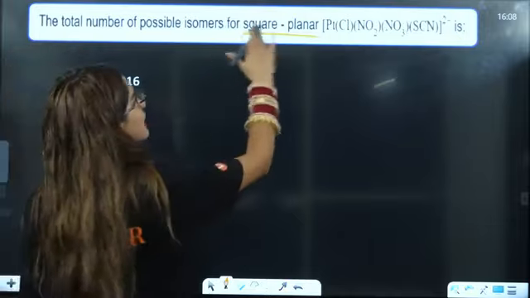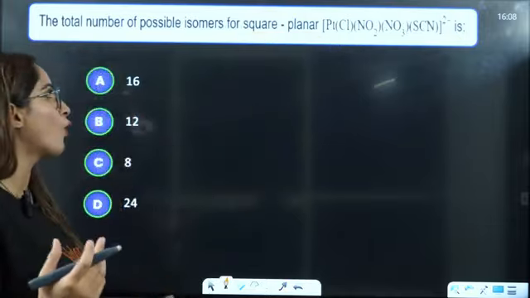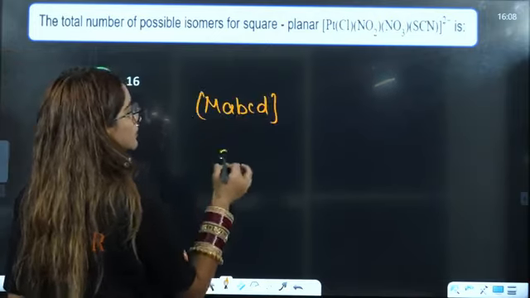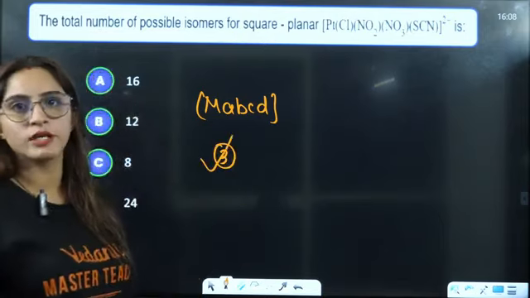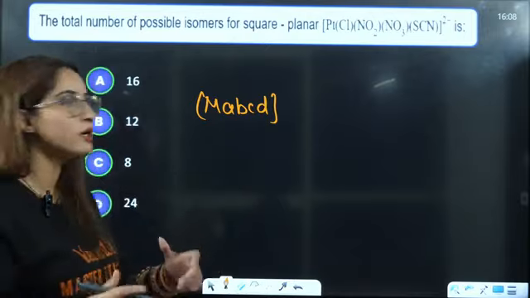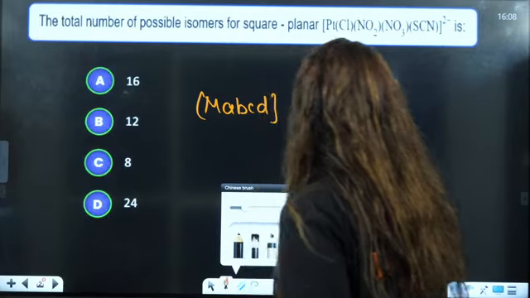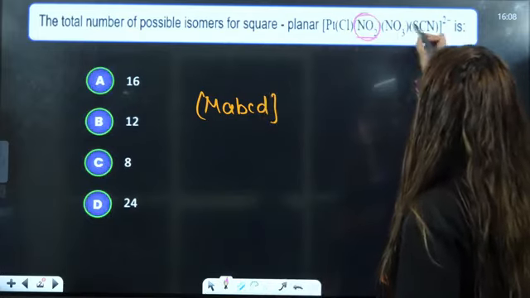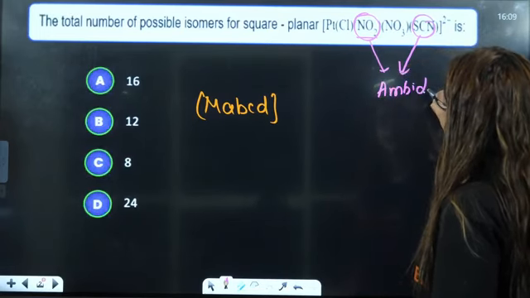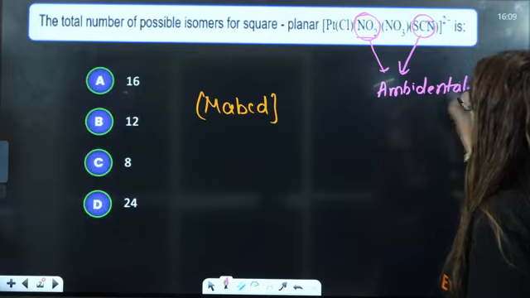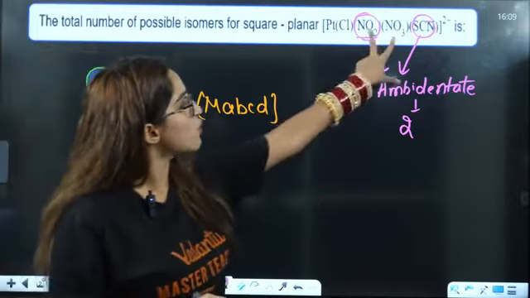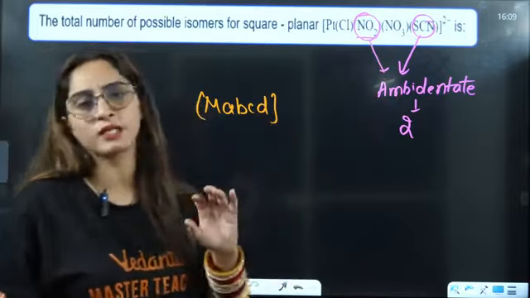So as you can see, someone might say, okay, I don't know, ma'am, this is M, A, B, C, D. What if they have given you the option 3? Then you will take 3, ma'am. It is showing cis and trans isomers. But see, we have to look for the isomers here. We know that there are also ambidentate ligands, like this is ambidentate, and these two are ambidentate ligands. Ambidentate ligands means they are going to show you two linkages. So if these two are going to show you two linkages here, very simple thing you are going to do.